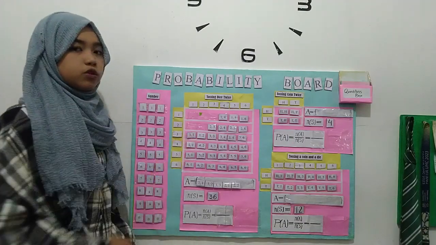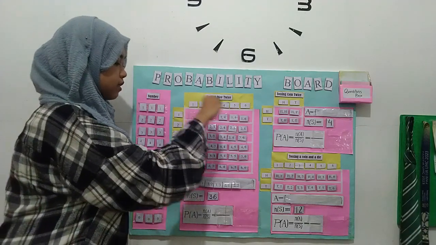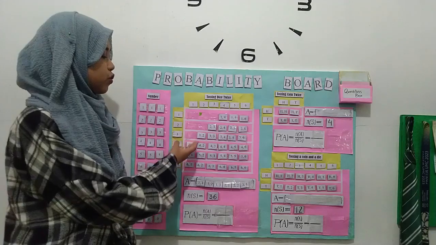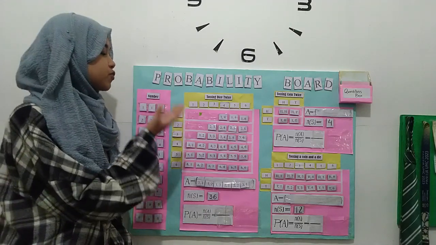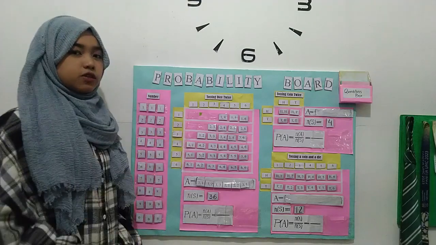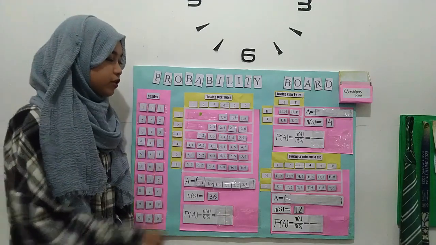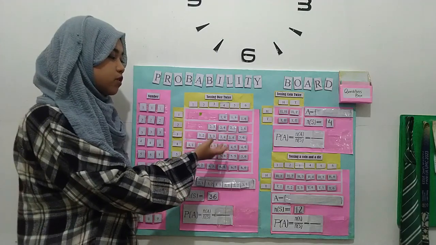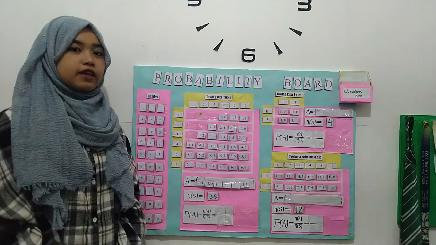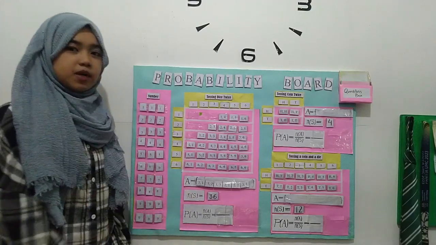And then we try with 3, 1. 3 plus 1 is equal to 4 and 4 is less than 5, so 3, 1 is element of A. And then we try with 3, 2. 3 plus 2 is equal to 5 and not less than 5, so 3, 2 is not element of A. If 3, 2 is not element of A, of course 3, 3, 3, 4, 3, 5, 3, 6 and so on is not less than 5 and not element of A. And here we got the element of A. We count the number of A.